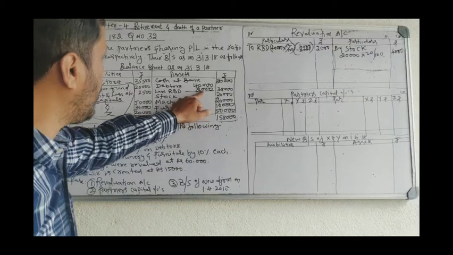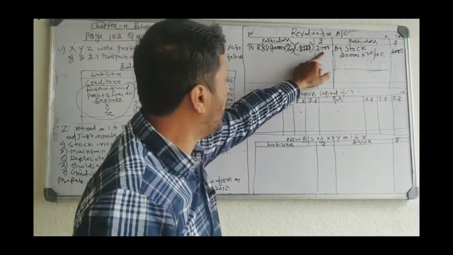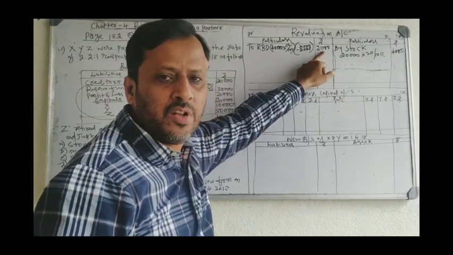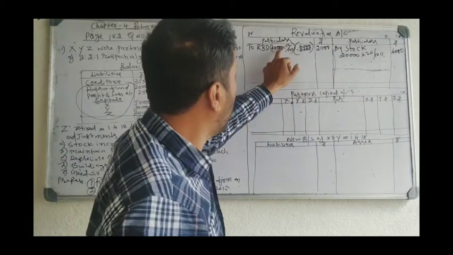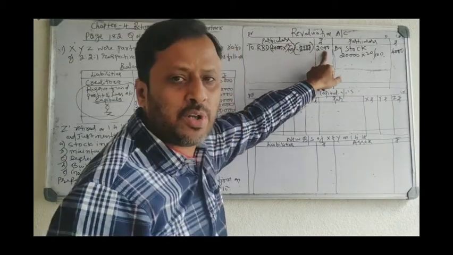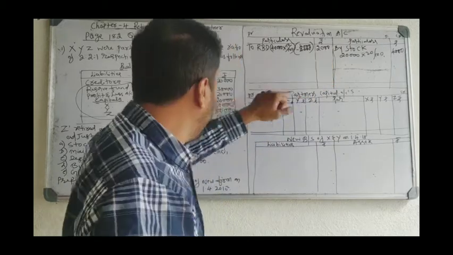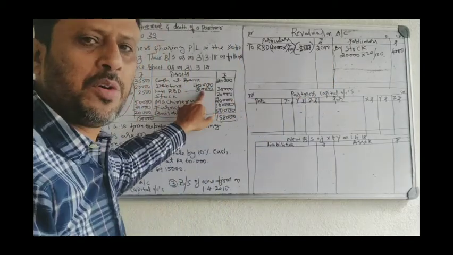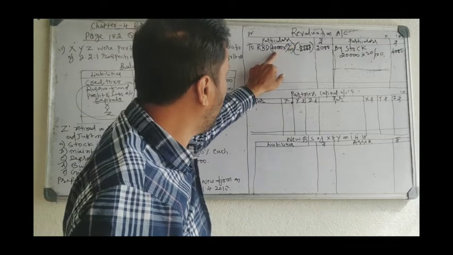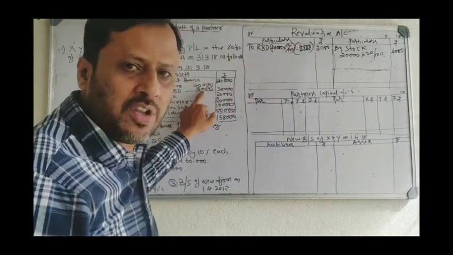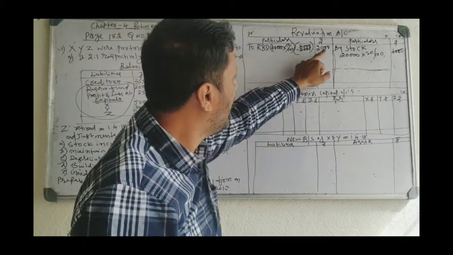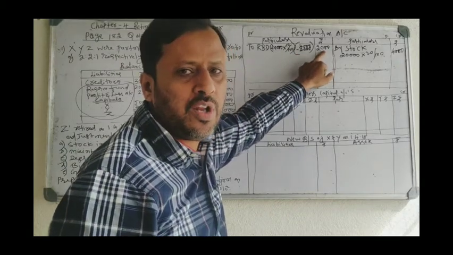Suppose this 2,000 is not given, then you write the 4,000 directly. If there is a loss already given in the balance sheet, you have to deduct it: 40,000 into 10% is 4,000, minus 2,000 already given in the balance sheet. So only 2,000 is shown in the revaluation account.